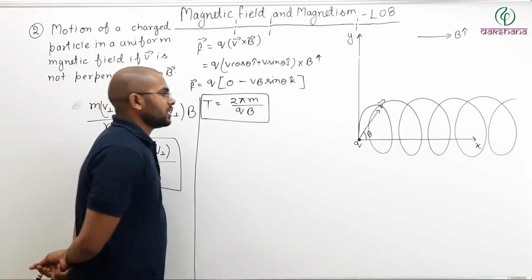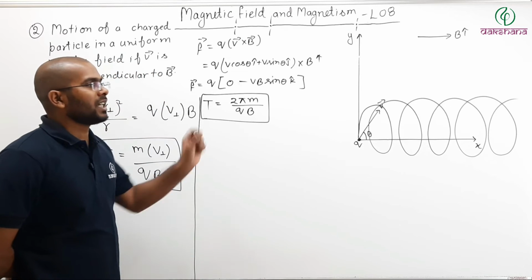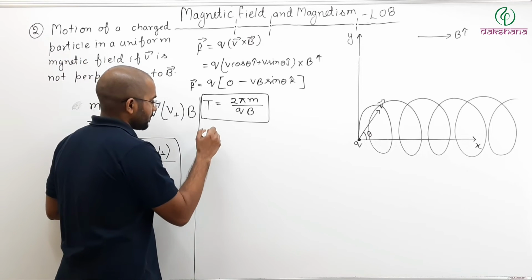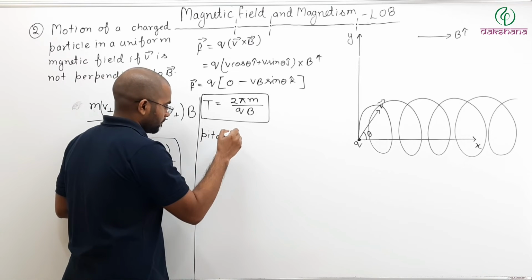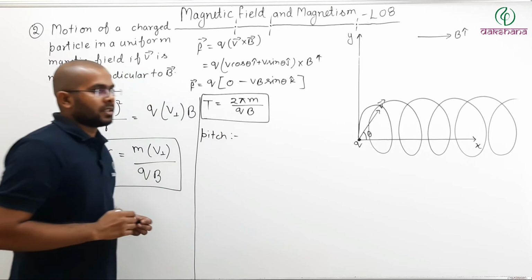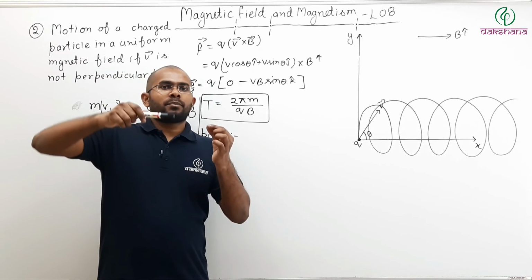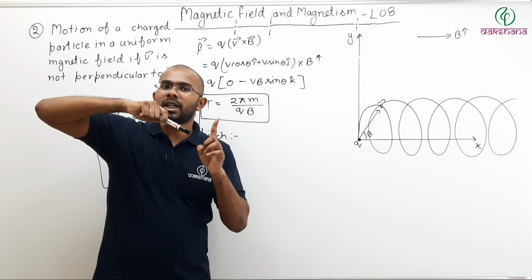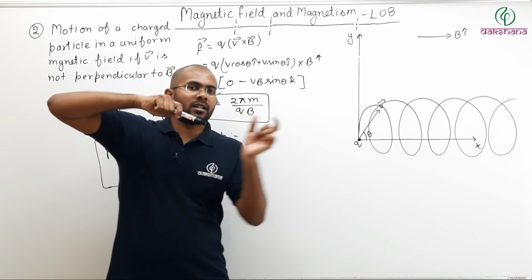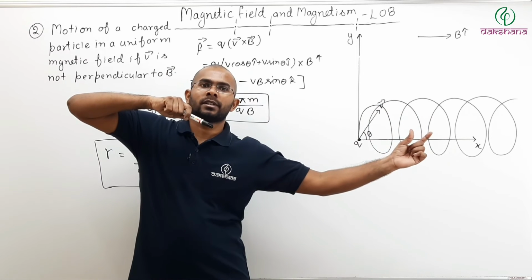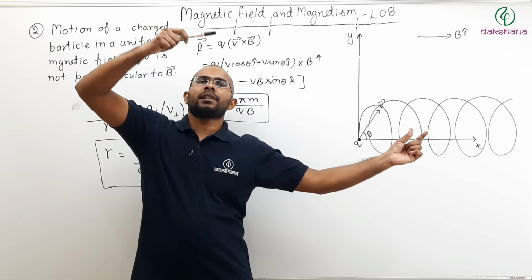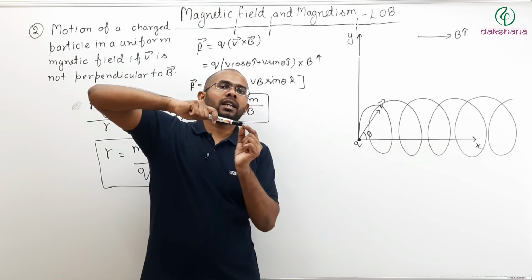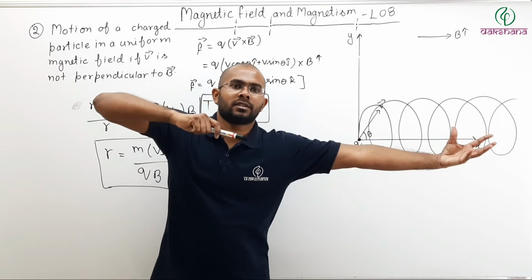Now there is another thing which is unique to this case, that is called pitch. What is pitch? Now see, the perpendicular component is trying to make the particle go in a circular motion, but the parallel component is trying to make it move forward. So by the time it comes back after one complete circle, the particle has already moved forward.